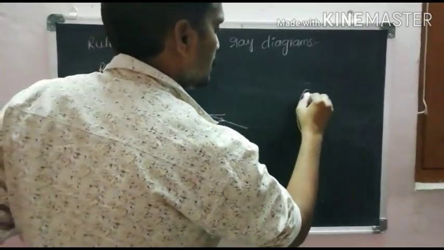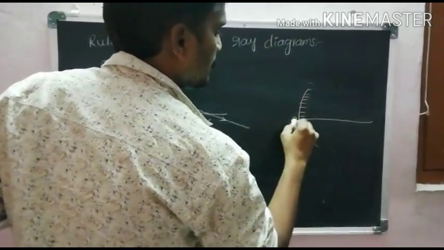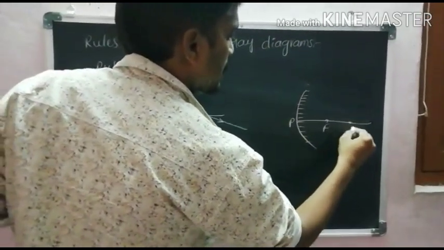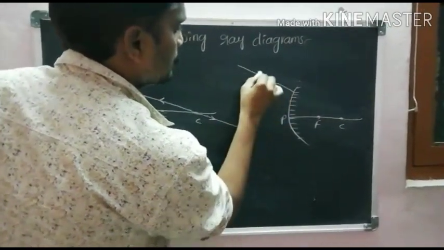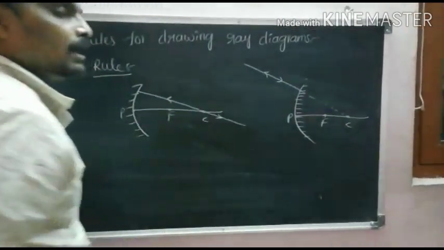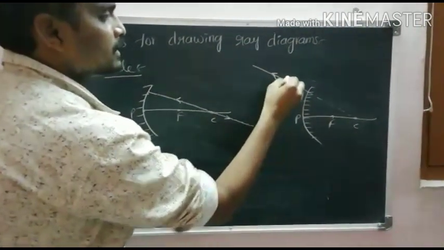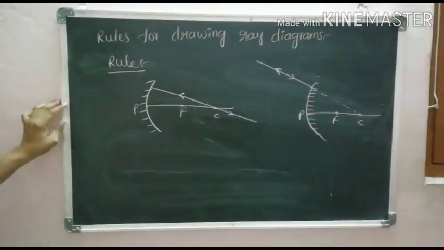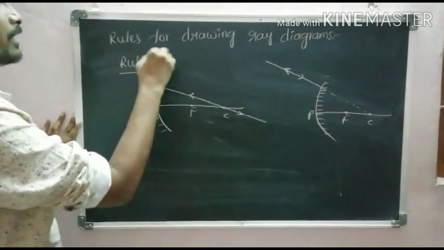This is the convex mirror. So this is the pole, focus and center of curvature. A ray which appears to pass through the center of curvature, after reflection, the reflected ray passes along the same path but in opposite direction. These rules are very, very important.